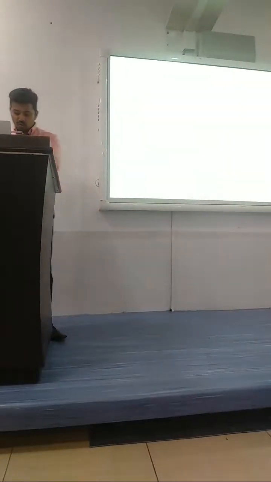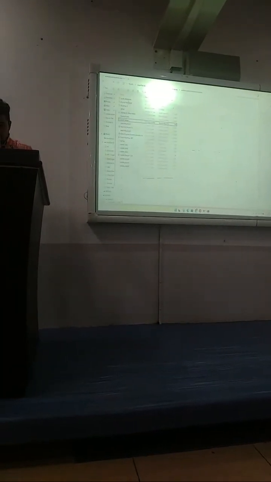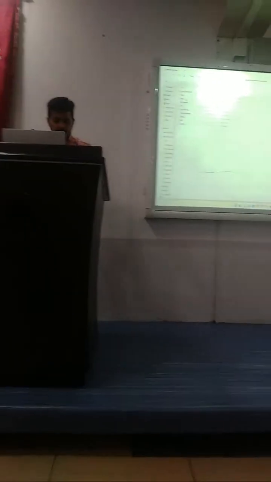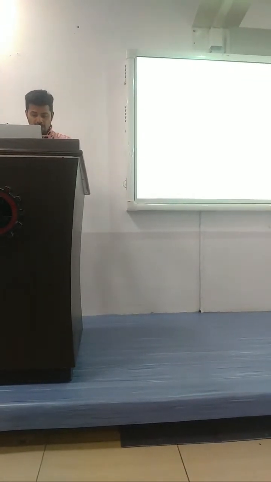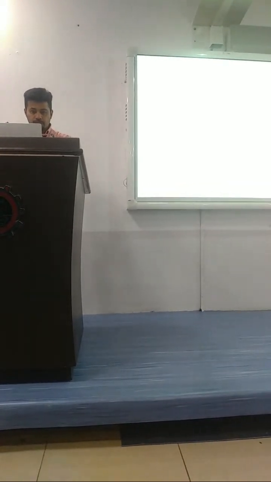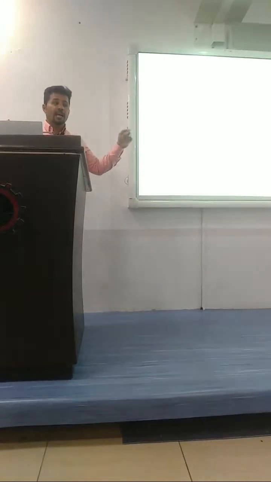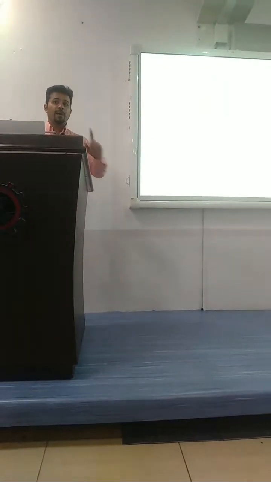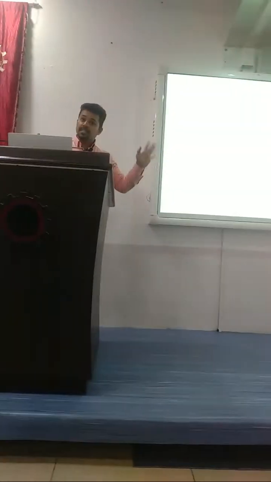Let me open the source file. This is my source file. I kept my source file in the form of a CSV file. Is it labeled data or unlabeled data? From a technical point of view, they will first ask whether it is machine learning or not. Yes, it is machine learning.